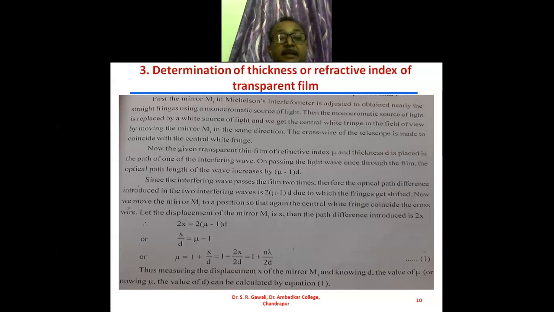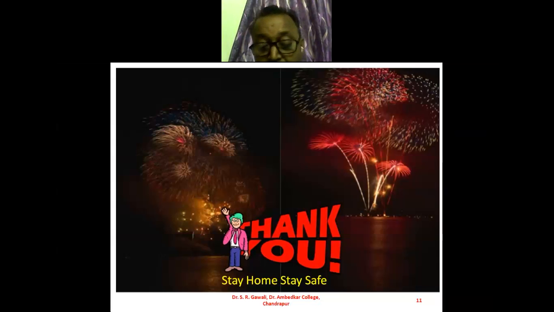So this is about my today's presentation. Here this unit number 2 is over. There are a few problems on this application of the Michelson interferometer. You can see these problems from the book. Then this unit number 2 will be over.